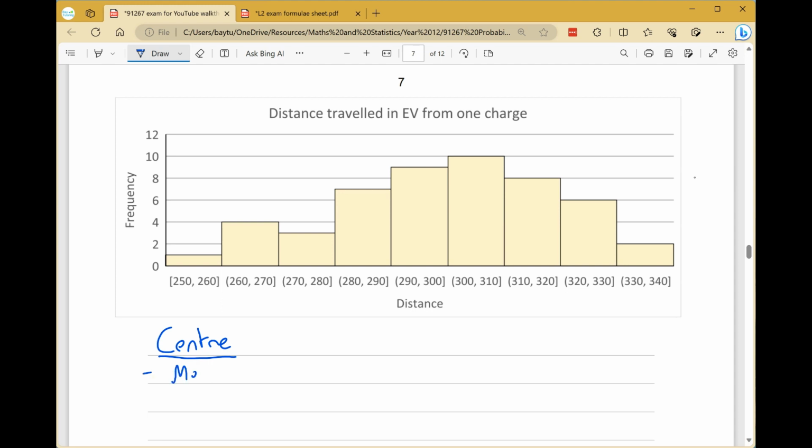So we can say that the mean is similar. So 300 in the model compared to around 300 to 310 here.